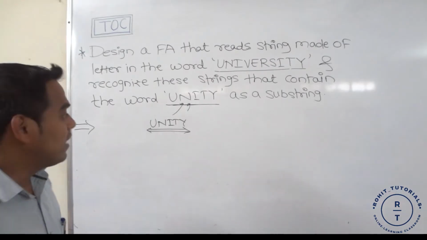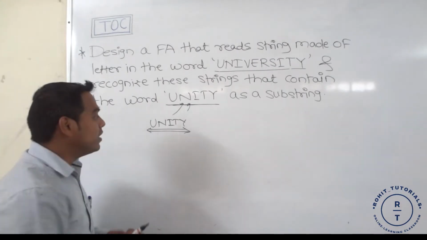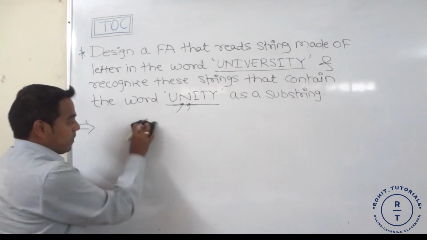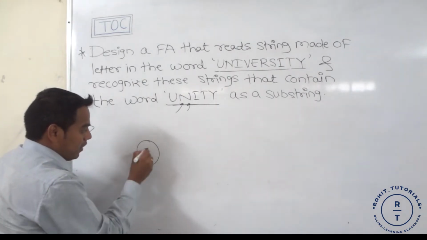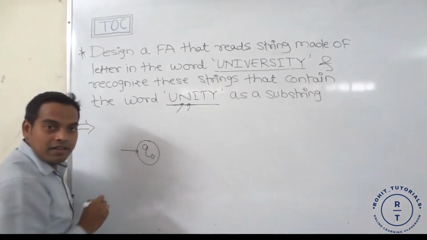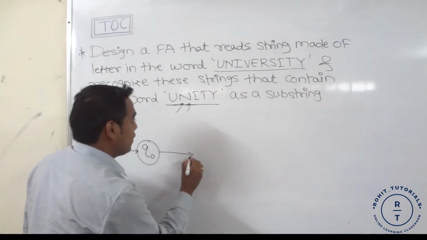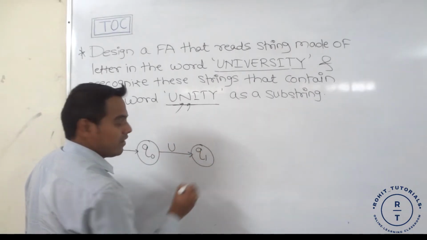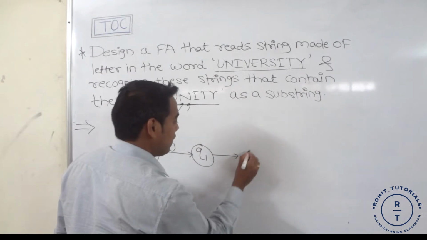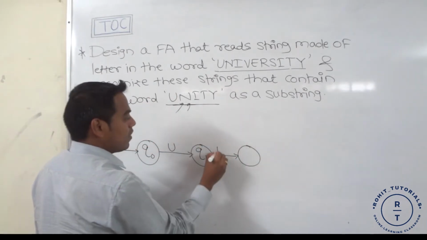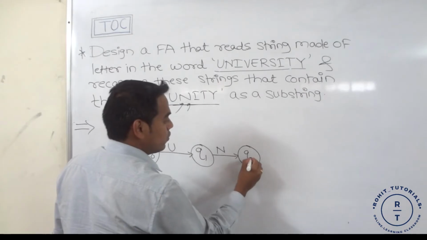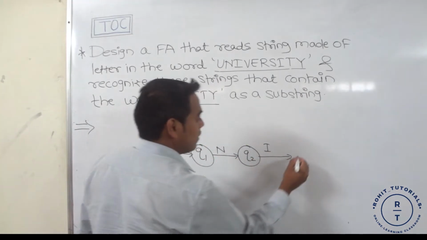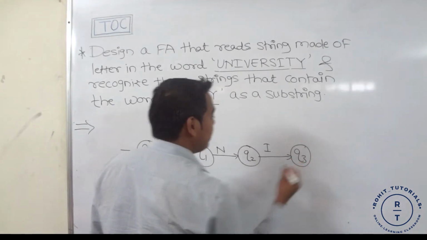We know how to design a finite automata for a minimum string. So we always start with the Q0 state. Suppose at Q0 state U occurs, it goes to Q1 state. At Q1 state, N occurs, it goes to Q2 state. At Q2 state, I occurs, it goes to Q3 state.